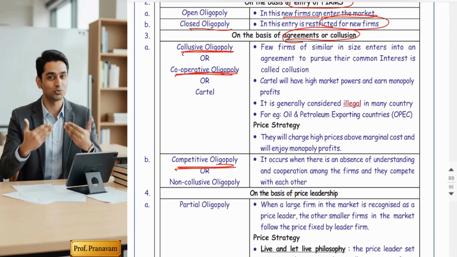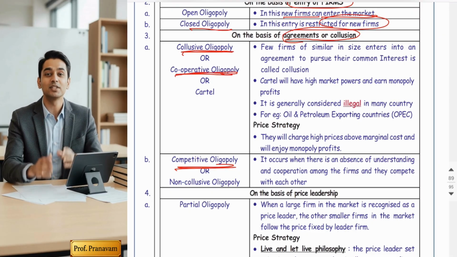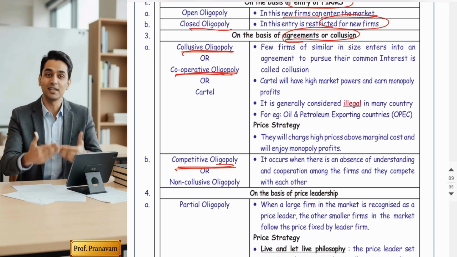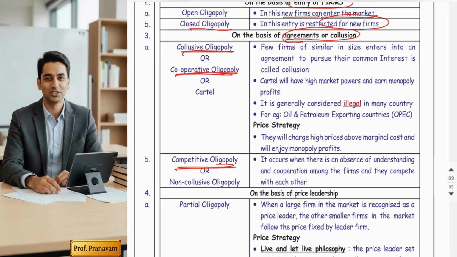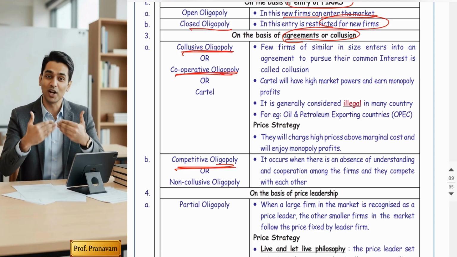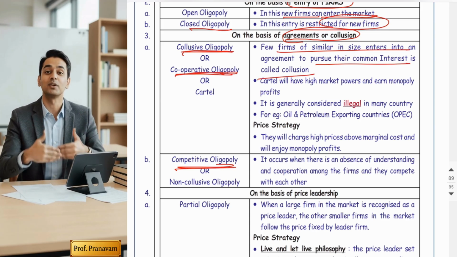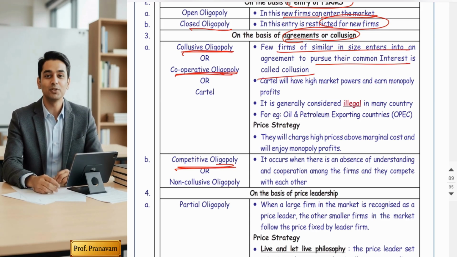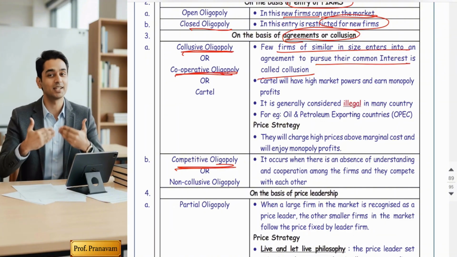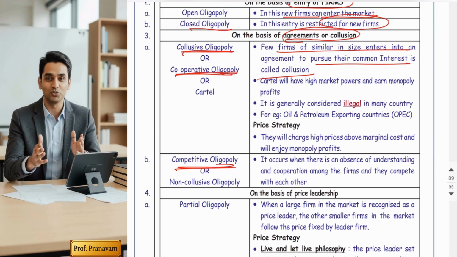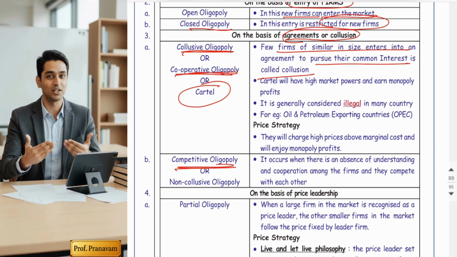The name itself indicates, guys, what cooperative oligopoly is. Cooperative oligopoly means firms are not competing with each other. Firms are cooperating with each other and forming an agreement to fix the prices and output. Now they come up with a common interest. For the public, they are competitors, but behind the curtains, they have formed a group and are cooperating. It's called a cartel, and they are enjoying monopoly power.